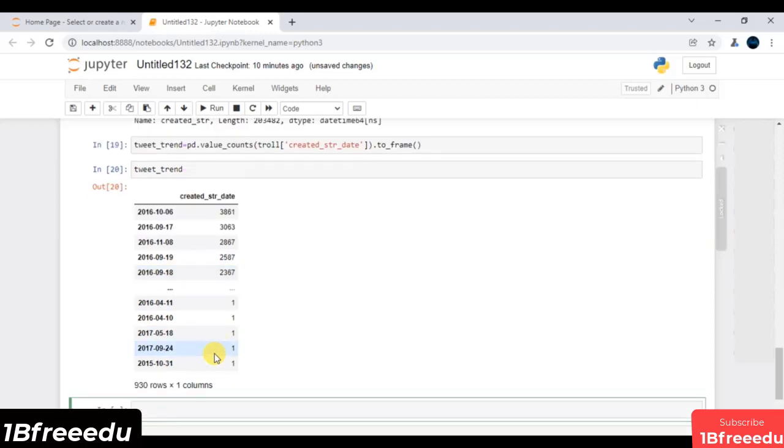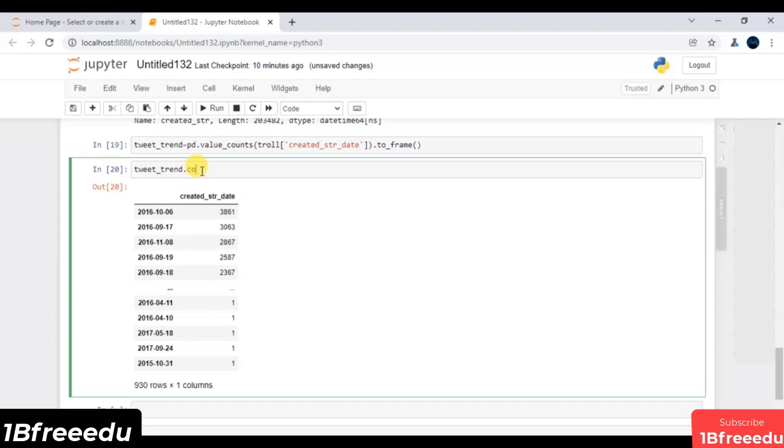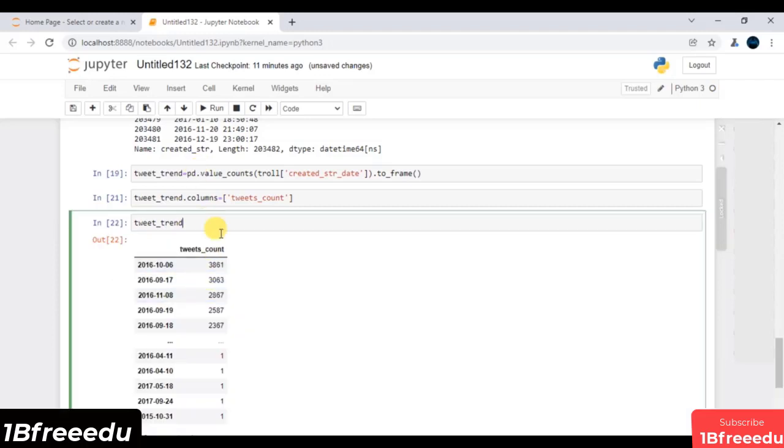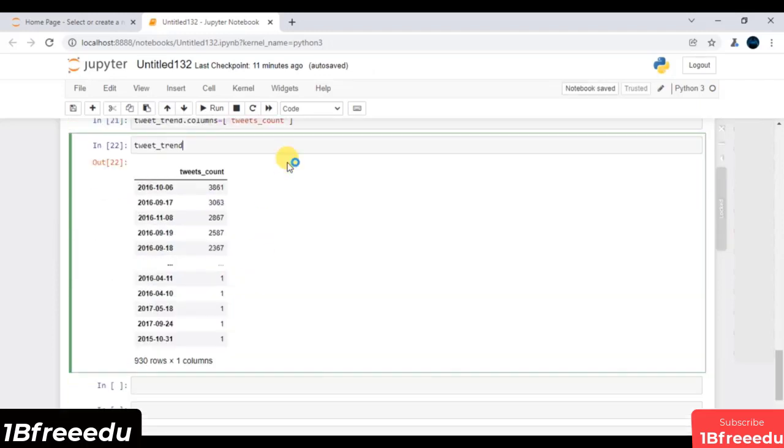Now what I need to do, very first, is manipulate its column name. So I will say dot columns, and let's say my column name is tweets_count. Let me execute it, and I'm going to say tweet_trend. Let me execute, and this is the data frame that I really need.